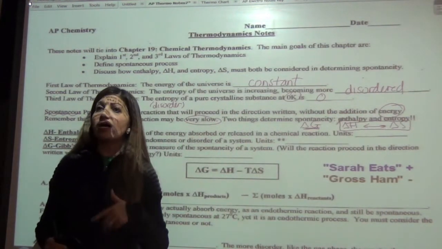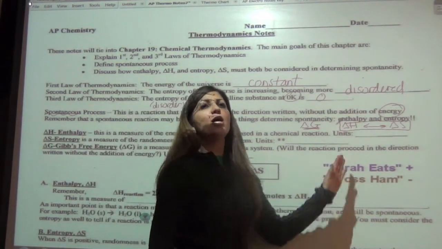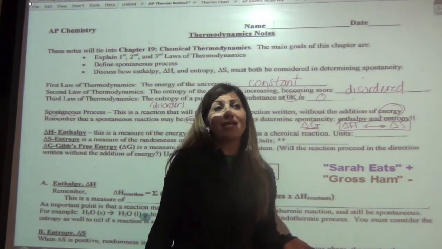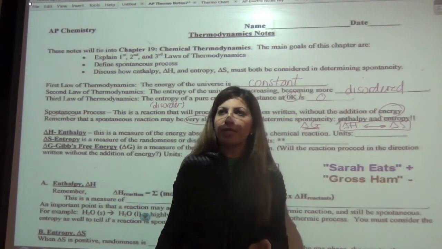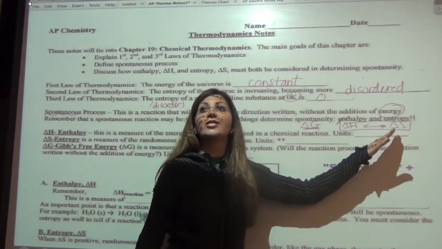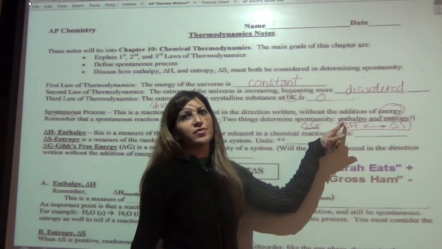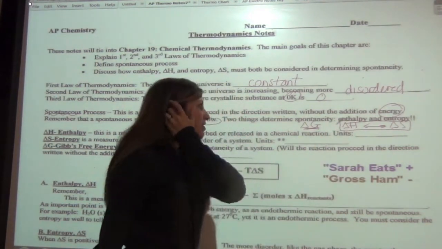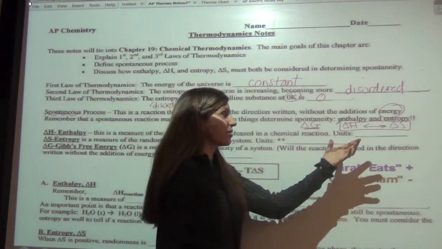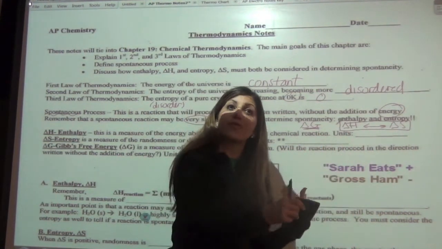You cannot tell otherwise, and this is a great multiple choice question that I've seen over and over again: they'll say a reaction is exothermic. Is the reaction spontaneous? And one of the answers will be that there's not enough information provided. So you have to actually know about the entropy as well. Same thing with the entropy, you can't tell unless you know the delta H. We'll talk about the exceptions to that, because there are exceptions where one of them can trump the other one.